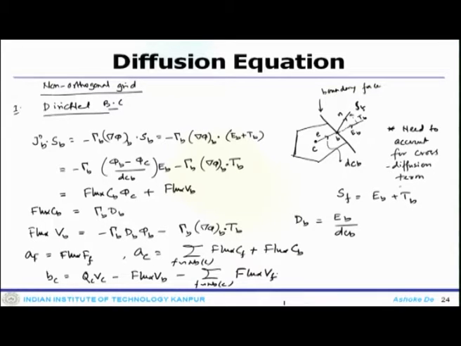So, given a specified boundary value, one can get all these final coefficients.